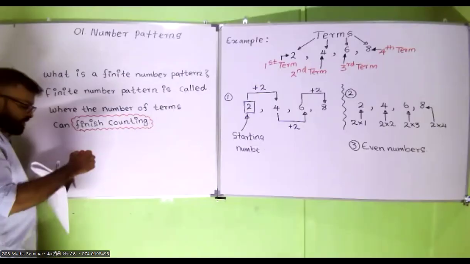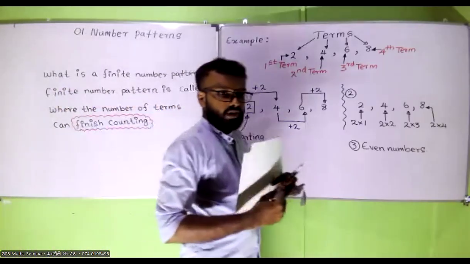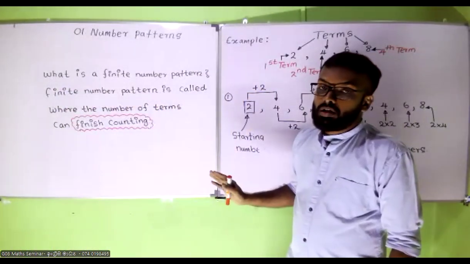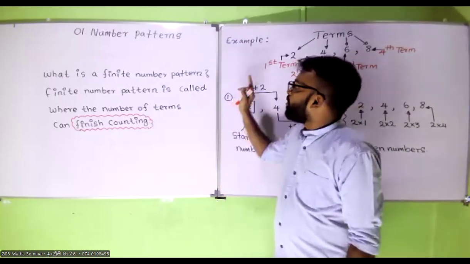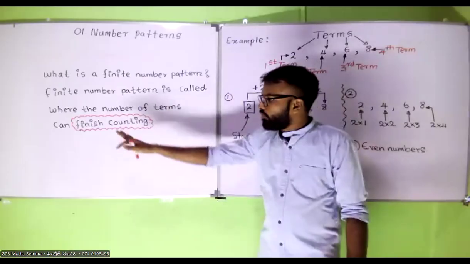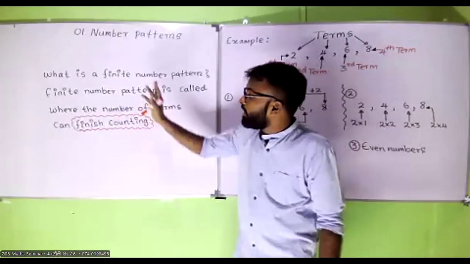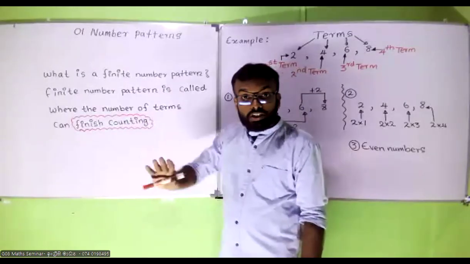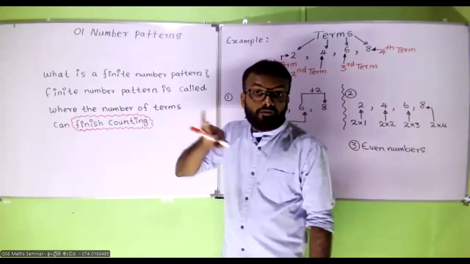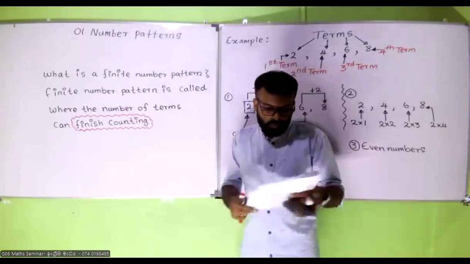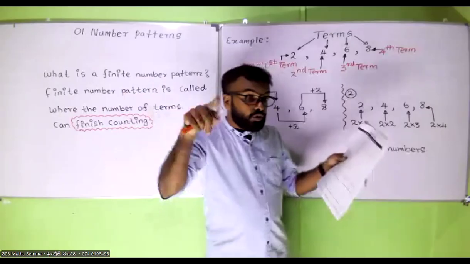So inside the box you have to write this one. Here we have 4 terms only, not more than 4 terms. 1, 2, 3, 4. So we can finish counting, so we can say finite number pattern. Finite, finish counting. So let's go to the second one.